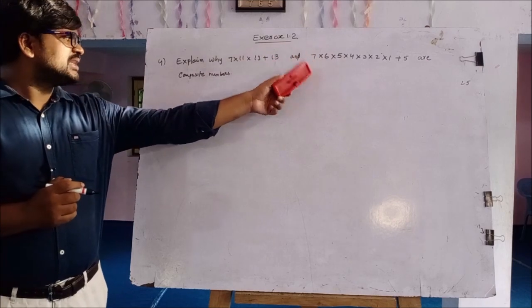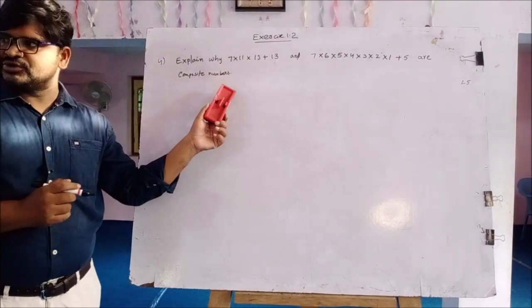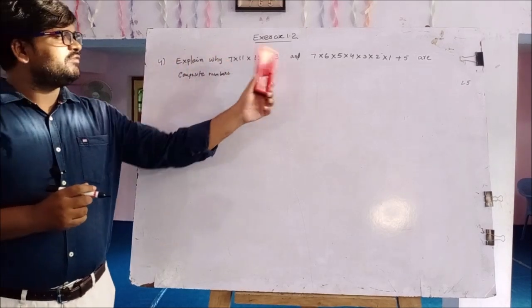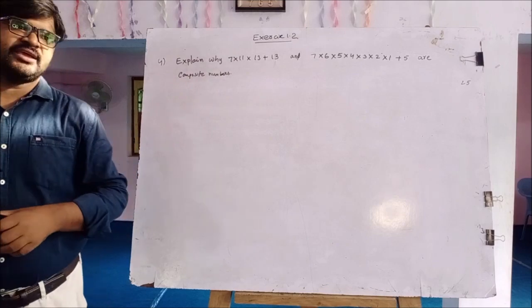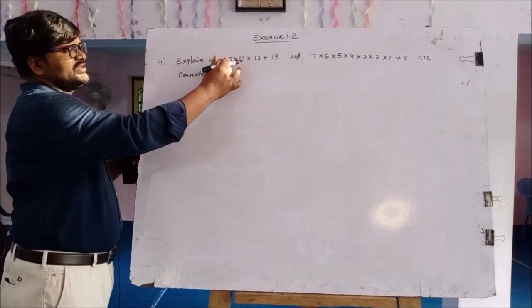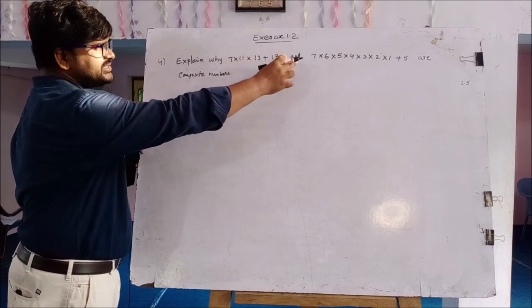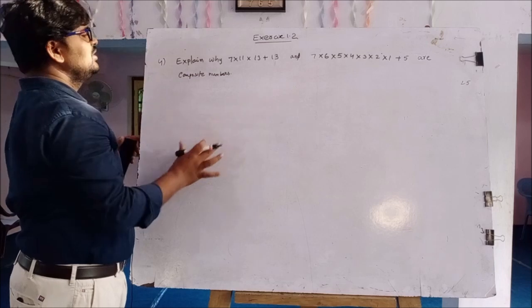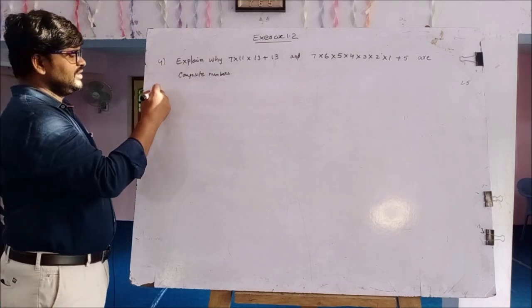Why are the given numbers composite numbers?